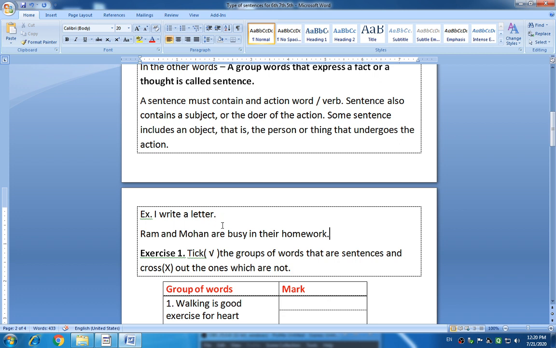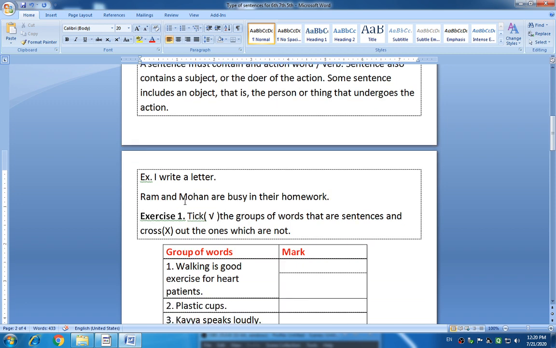Then look at the next sentence: Ram and Mohan are busy in their homework. Ram and Mohan both, that is the subject. "Are" is the action word, and "busy in their homework" is the object.